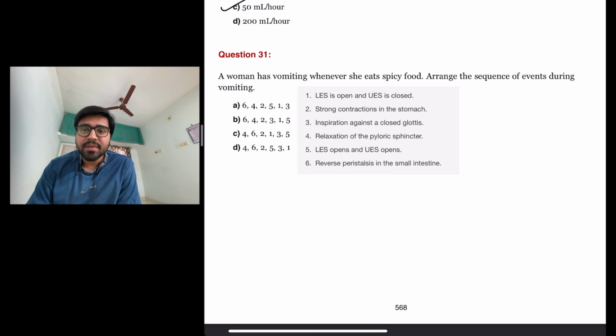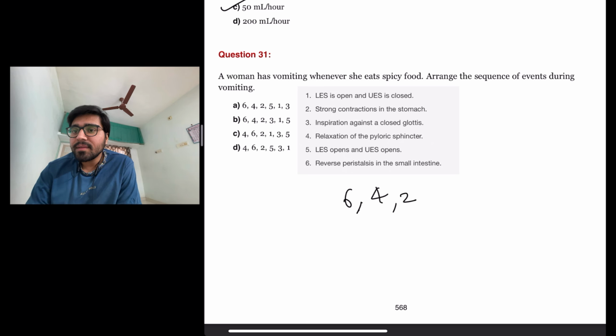The next question is a woman has vomiting whenever she eats spicy food. Arrange the sequence of events during vomiting. First thing that happens is reverse peristalsis in small intestine. Then it will lead to relaxation of the pyloric sphincter. Then it will lead to stronger contractions in the stomach.